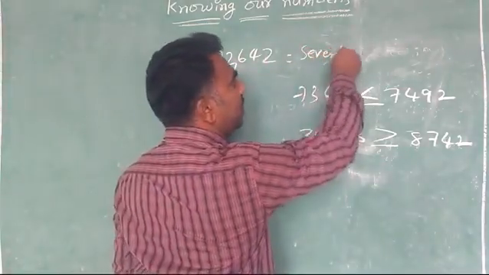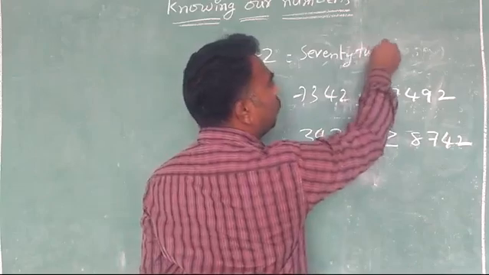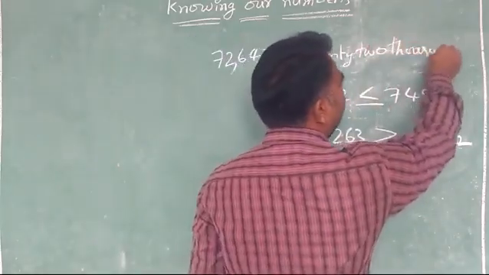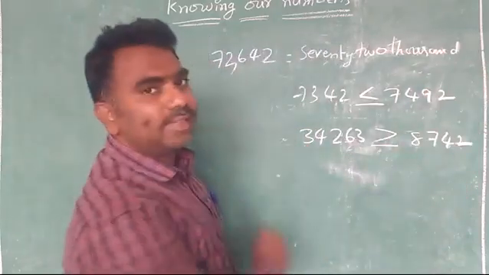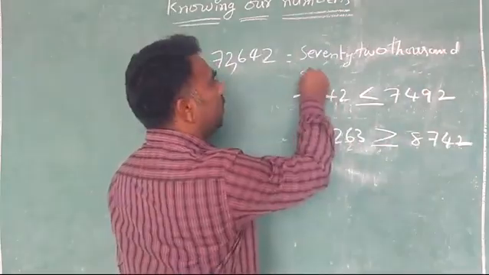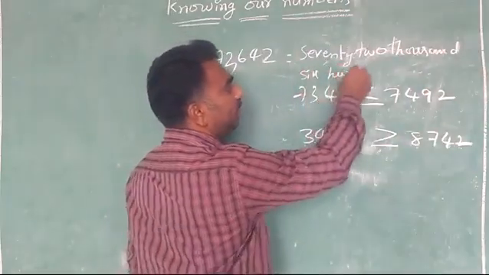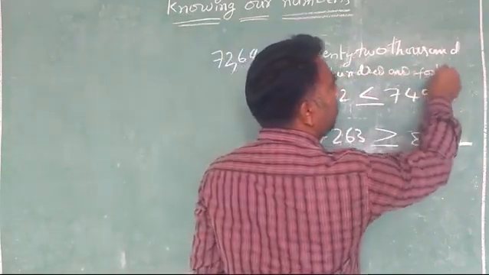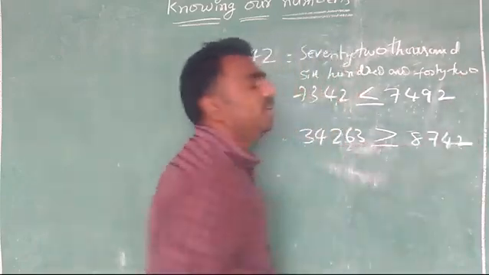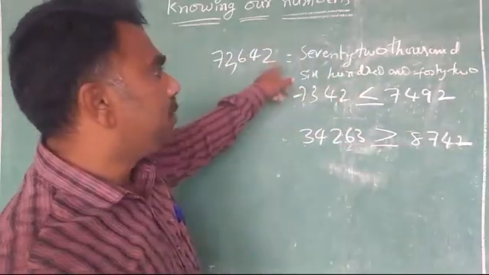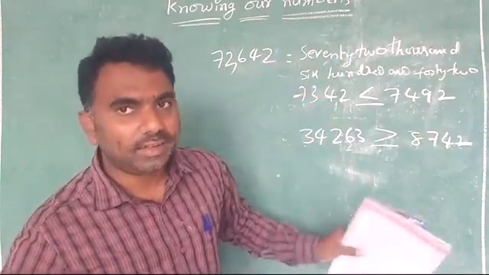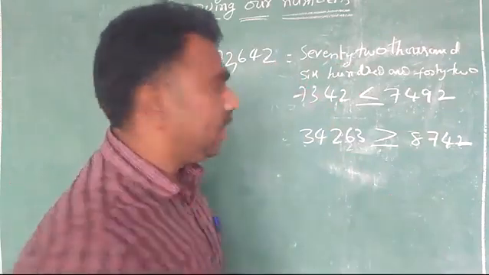Seventy-two thousand, six hundred and forty-two. That is the way of writing numbers in words. So the fifth bit is also very easy.